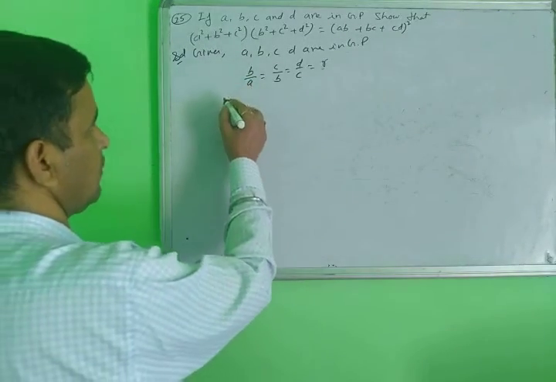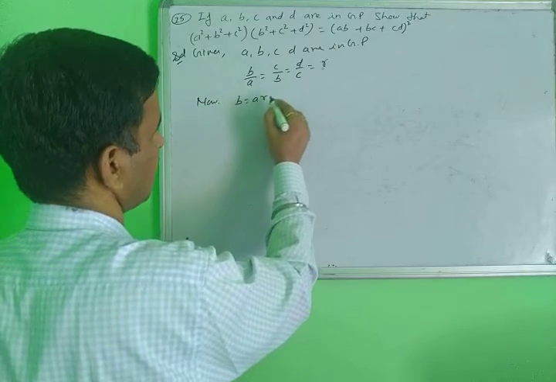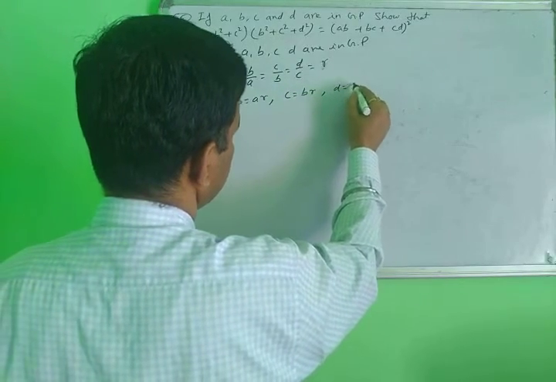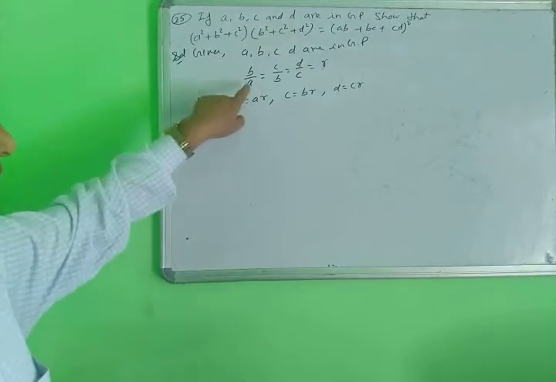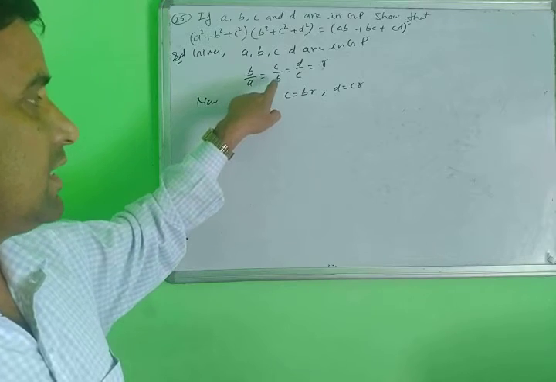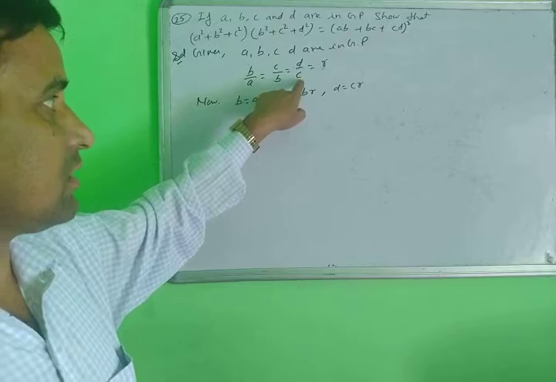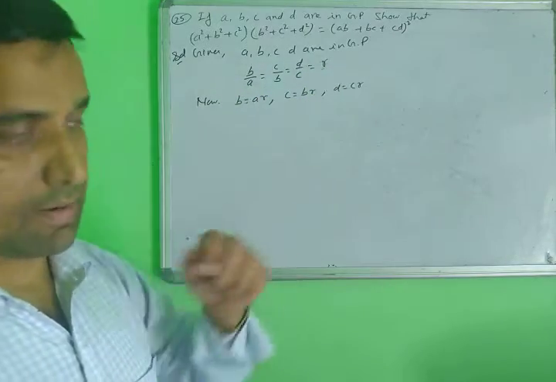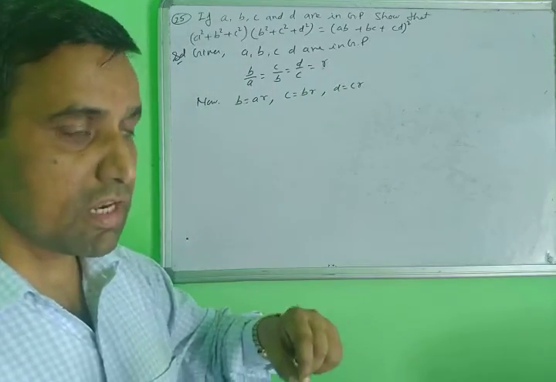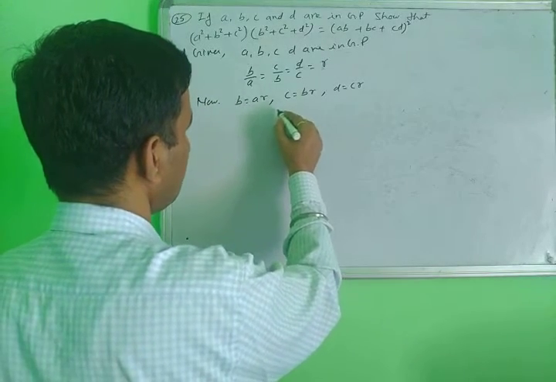Now what is the value? B equals AR, C equals BR, and D equals CR. This is a different way: here AR, here BR, here CR. Now converting to the same form: B equals AR, this is correct. What is the value of C here?